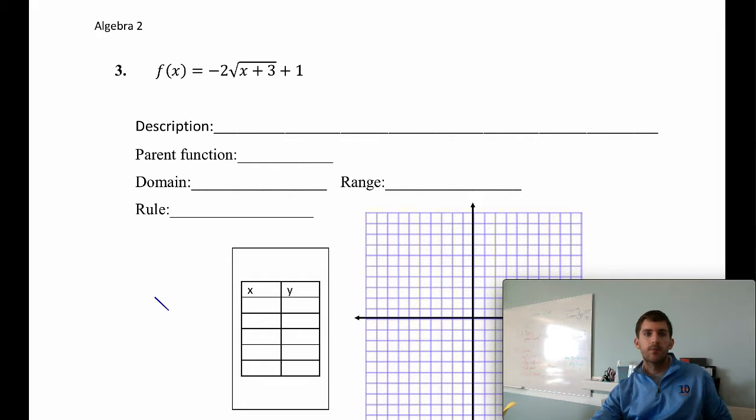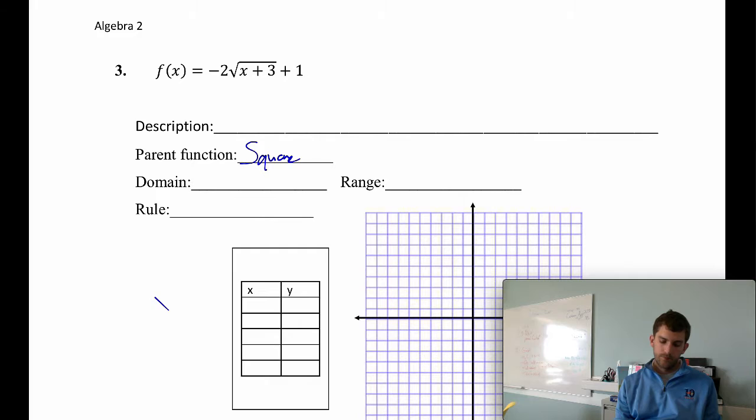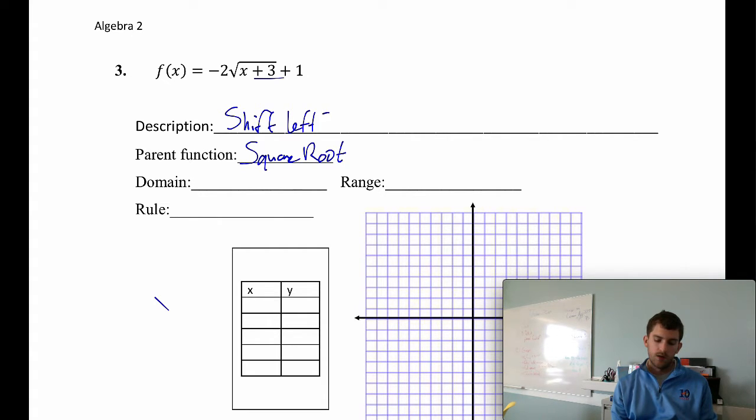All right, for number 3, we got f of x equals negative 2 times the square root of x plus 3, plus 1. There's a whole lot going on there. So a parent function, just to start that off, that's a square root. Now, going through this in the same order, again, looking for the parent function, then look for any horizontal shifts. We got that x plus 3 in that group. So that's a shift to the left by 3.